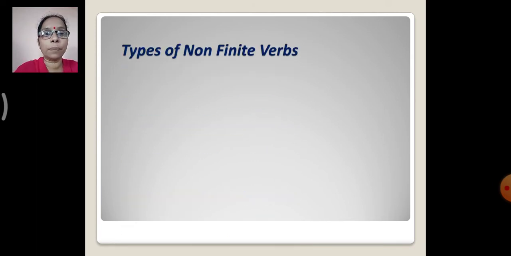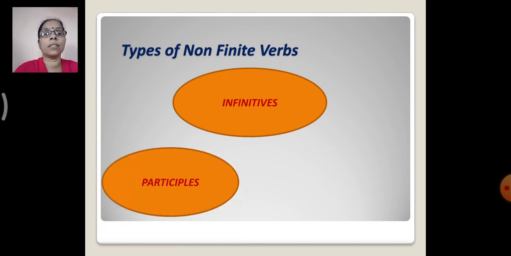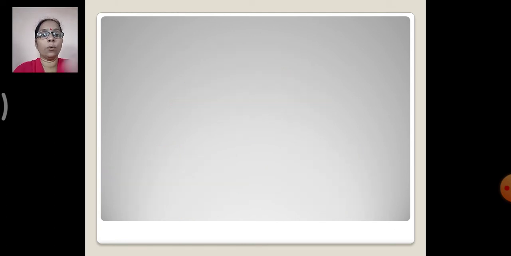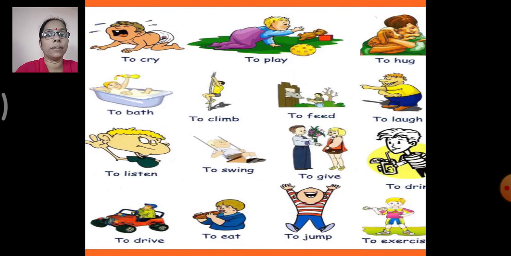Now, types of non-finite verbs. Which are the different types of non-finite verbs? You'll see the first type is infinitives. Second is participles, and the third is gerunds. So these are the three types of non-finite verb: infinitives, participles and gerunds. We'll be learning about each of them in detail. First let us start with the infinitives. Let's see what infinitives are.